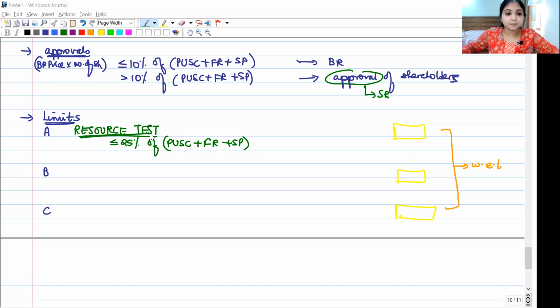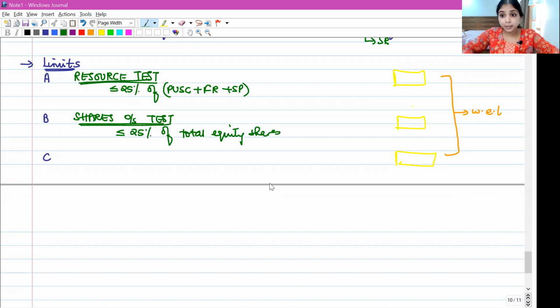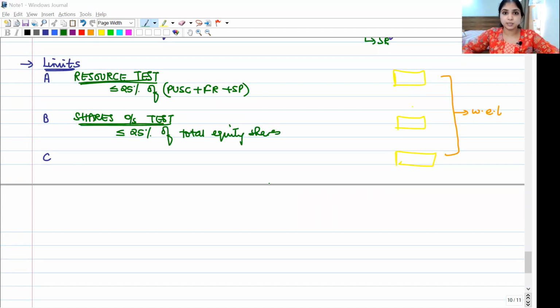The second limit is the shares outstanding test. At the maximum, how many shares can the company buy back? At the maximum, the company can buy back only 25% of total equity shares. At the maximum, the company can buy back only 25% of total equity shares in a year.